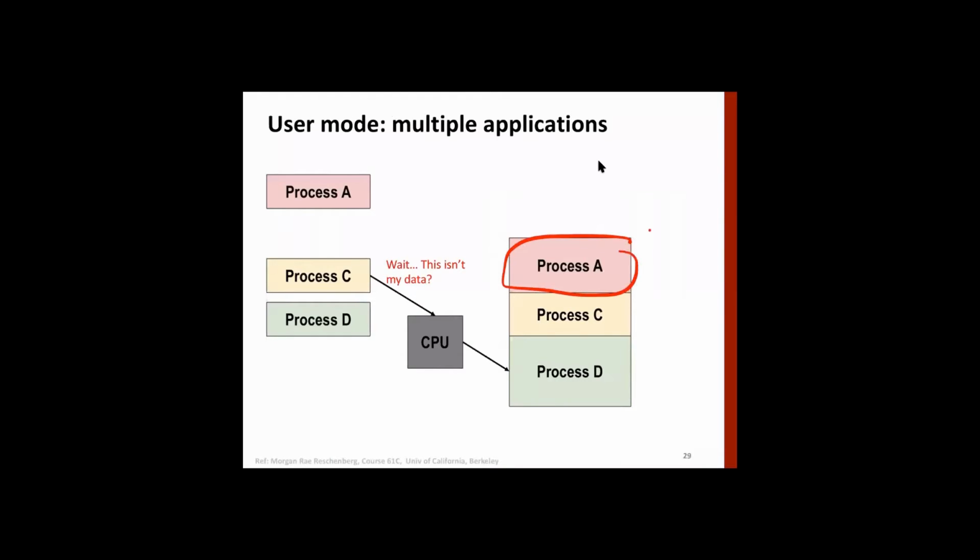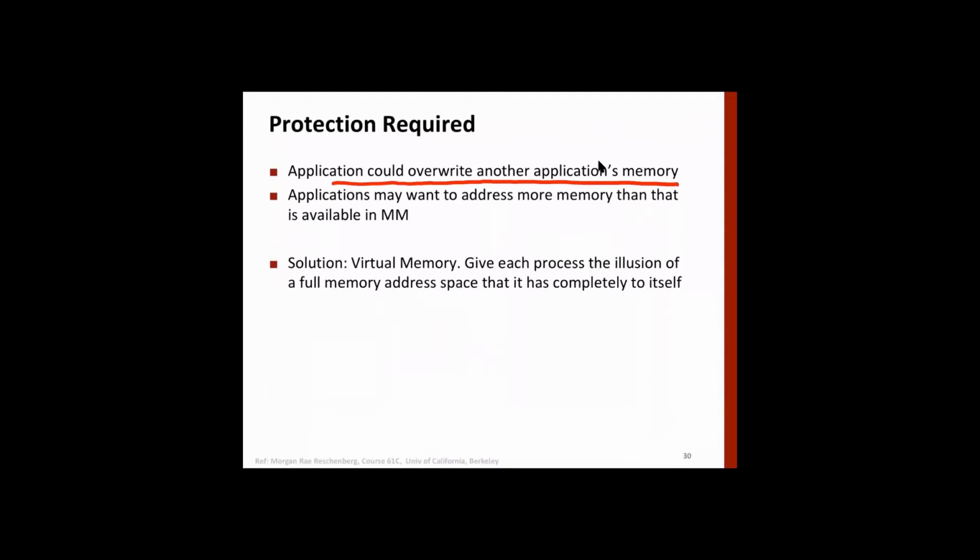A process may want a space which is more than main memory. It can be a very big process. Then what do we do? Do we say that my process size has to be smaller than main memory size? No, right? So we need to do something about it.